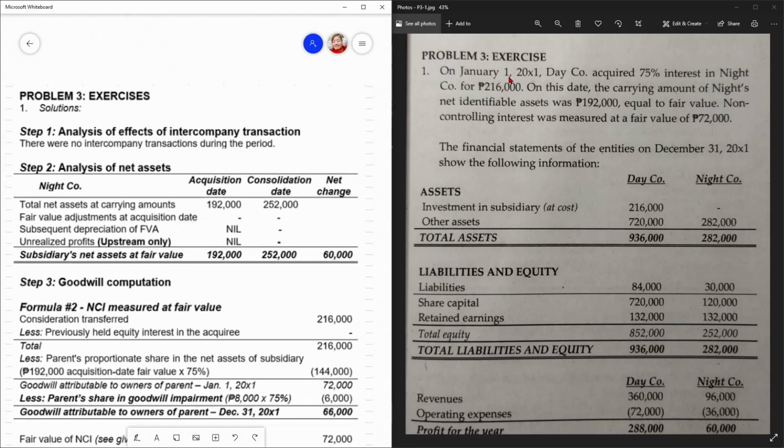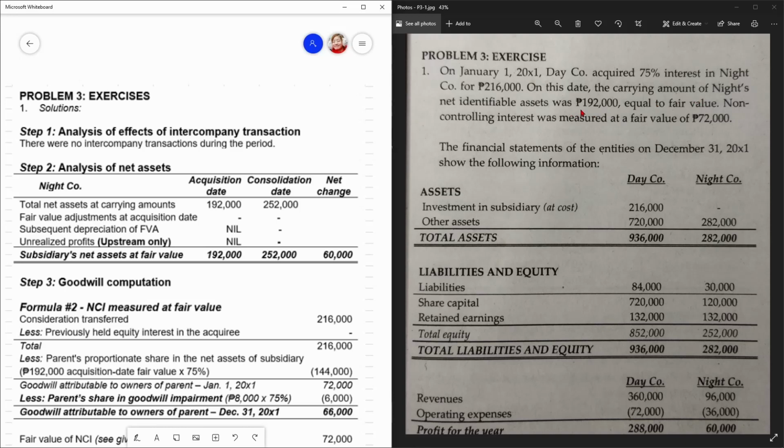So, going to problem number 3, exercises. On January 1, 20x1, Dayco acquired 75% interest in Nightco for 216,000 pesos. So, ito yung binayad niya, 216,000 for 75% interest. So may 25% tayong NCI. So on this date, the carrying amount of net identifiable asset was 192,000 equal to its fair value.